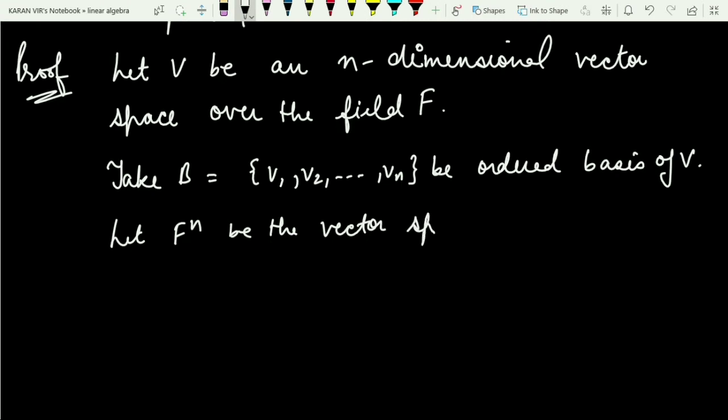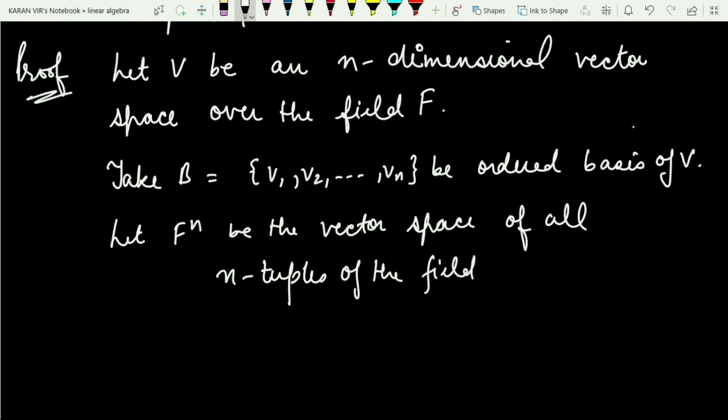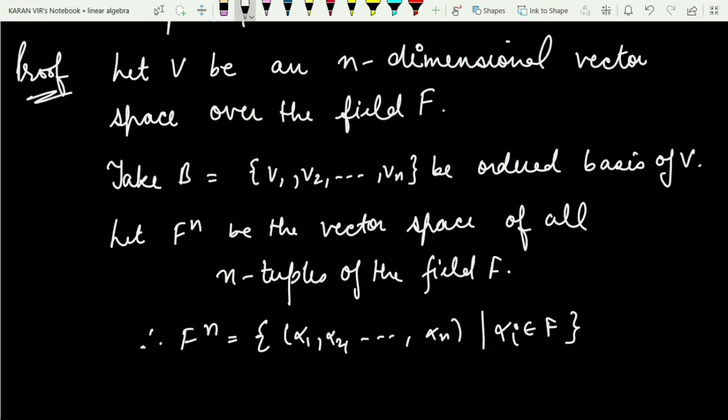That is the vector space of all n-tuples over the field F. Therefore, in set notation, F^n is the collection of all n-tuples (alpha 1, alpha 2, up to alpha n), where all the alpha i's come from the field. So that is the vector space F^n.